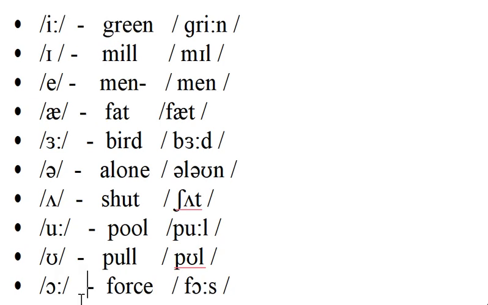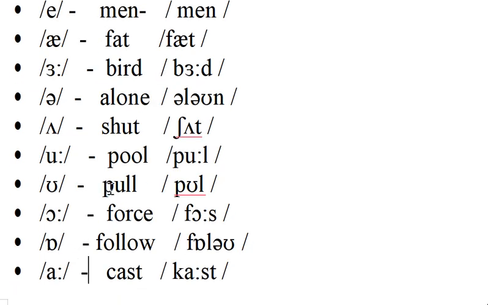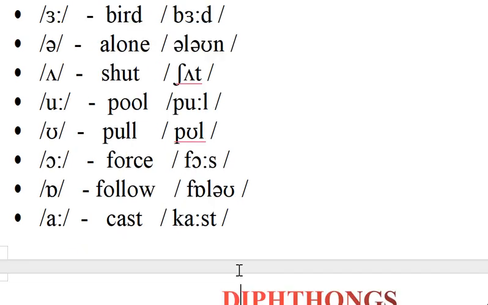This is the O symbol. That is a long one, and this is a short one: pull. This symbol comes with the mouth opening: force, a long sound. This symbol comes with the vocals: follow. This is a long sound: cast, arm, calm. Like that, the sounds are coming here.